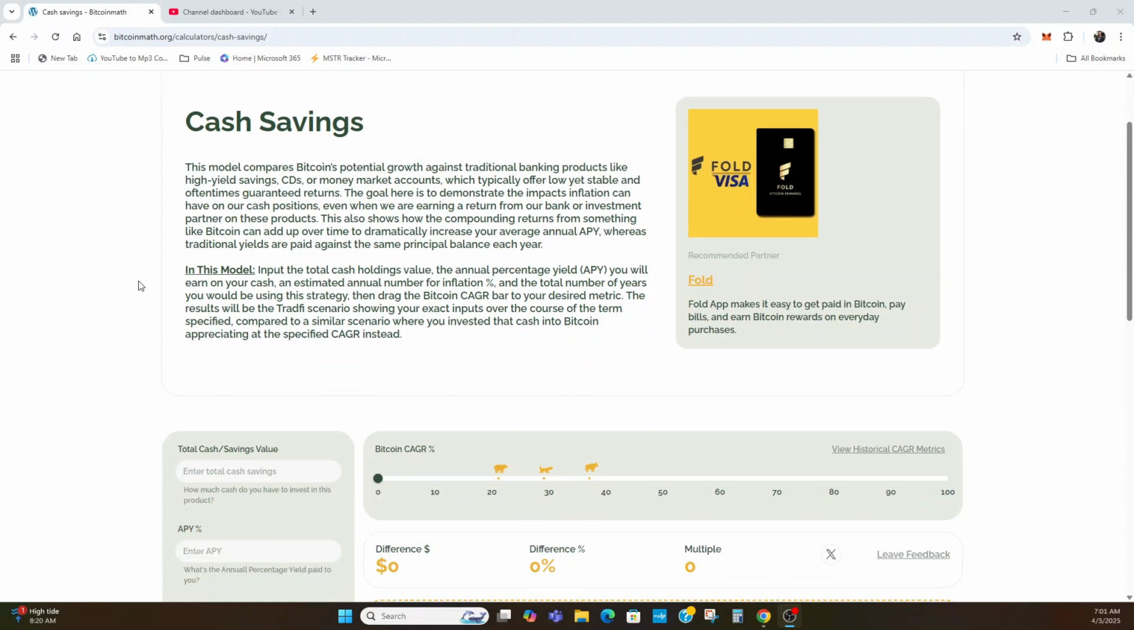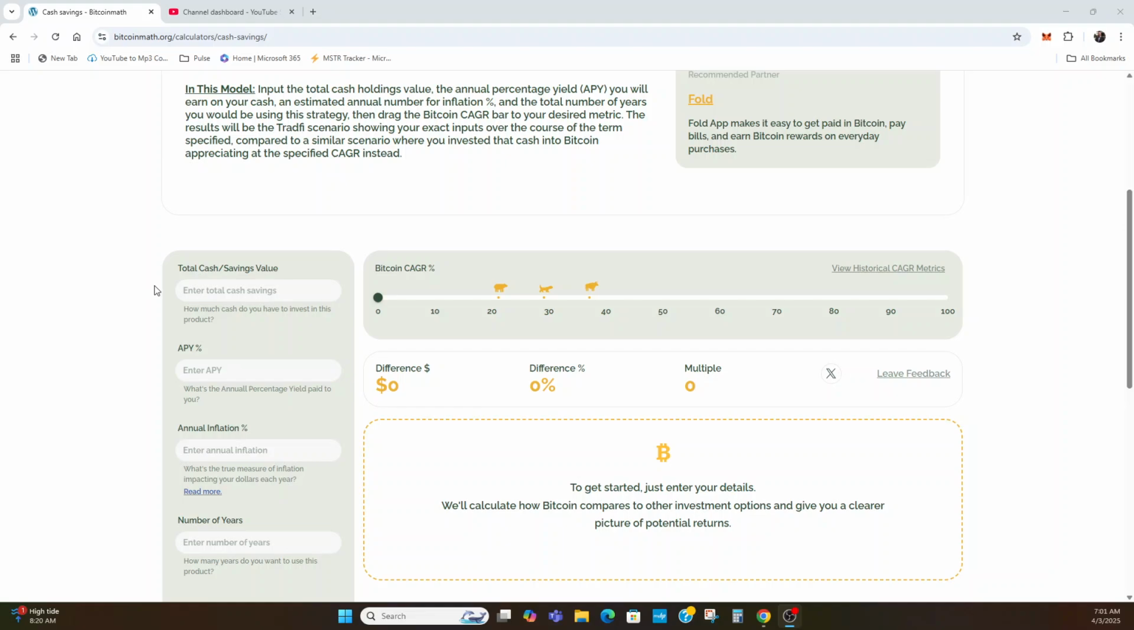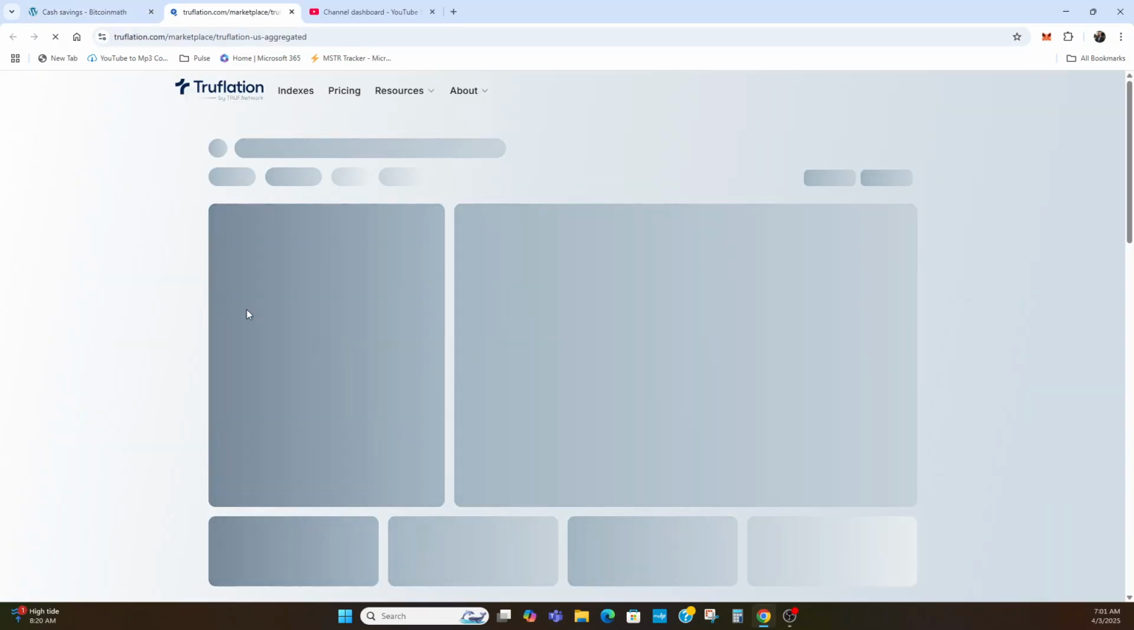So first and foremost, you're just going to key in the total cash position value. I'm going to go ahead and say I've got $10,000. And I'm going to put that into a CD that's going to pay me 3.5%. I'm going to go ahead and say that I think inflation is, let's go ahead and take a look here.